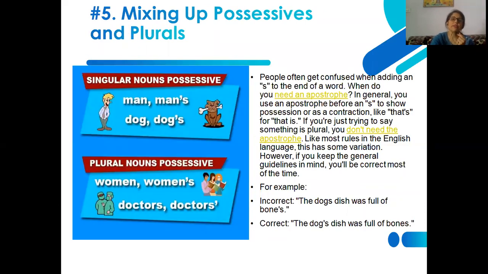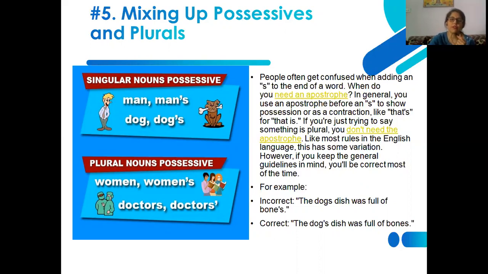Mixing up possessives and plurals. This is a different type of error that we generally commit. You can see that people often get confused when they add s to the end of the word. And when do you need to use an apostrophe, that also you need to keep in mind. Where should you use it?